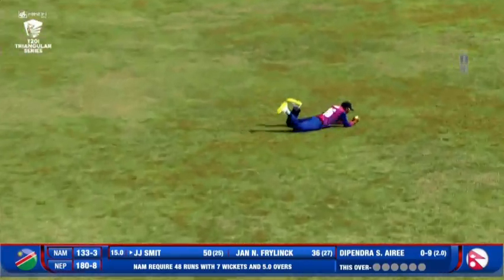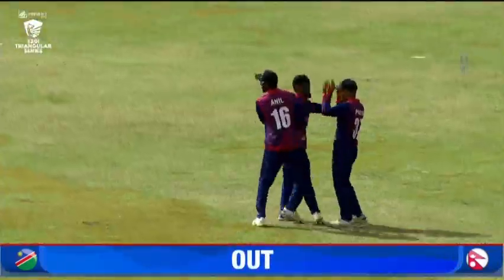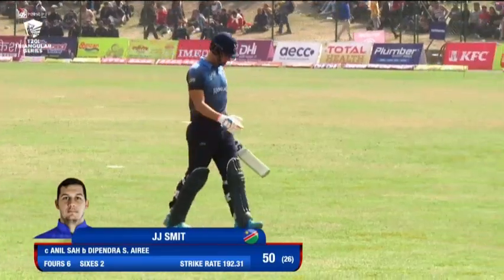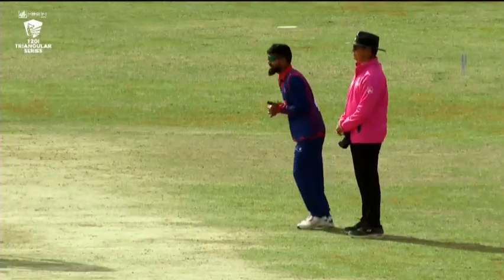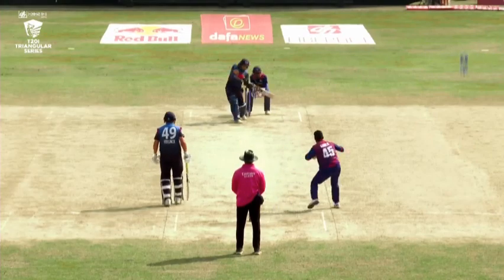Catches the call, and it's caught. In the very first delivery, Devendra Singh Airee gets this important wicket of JJ Smith. The captain, after getting to his 50, will have to move back to the pavilion. Everyone of us would always remember the big Lofty Eaton. A perfect situation for Devendra Singh Airee as well, because now there are two left-handed batsmen in the crease.